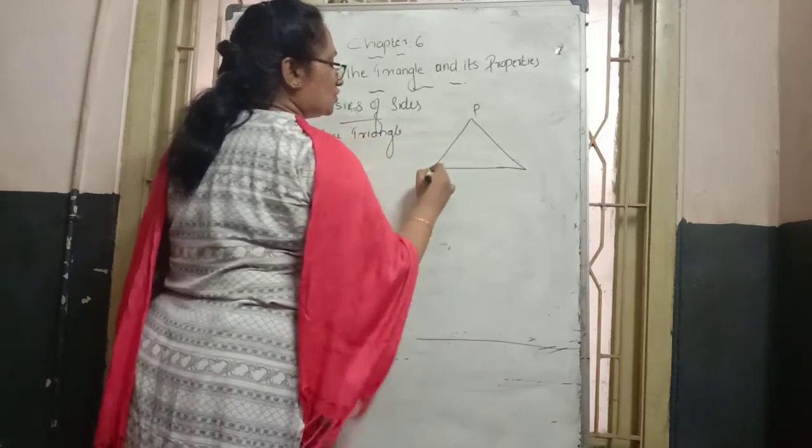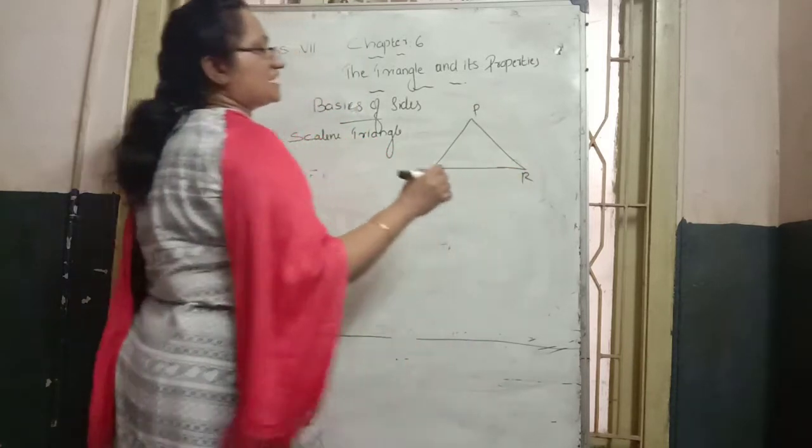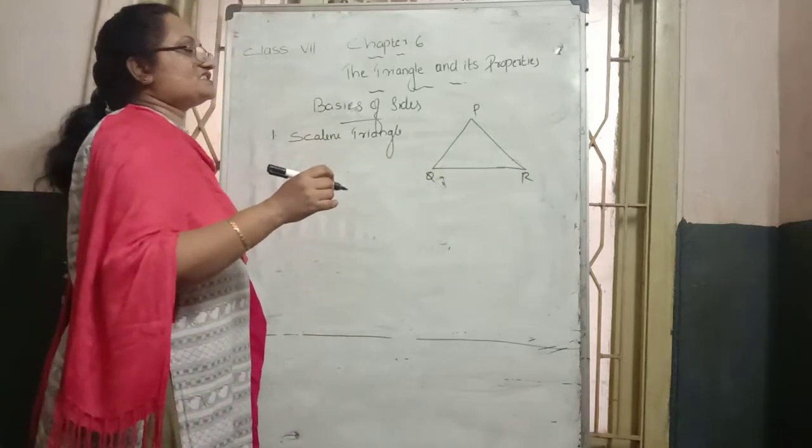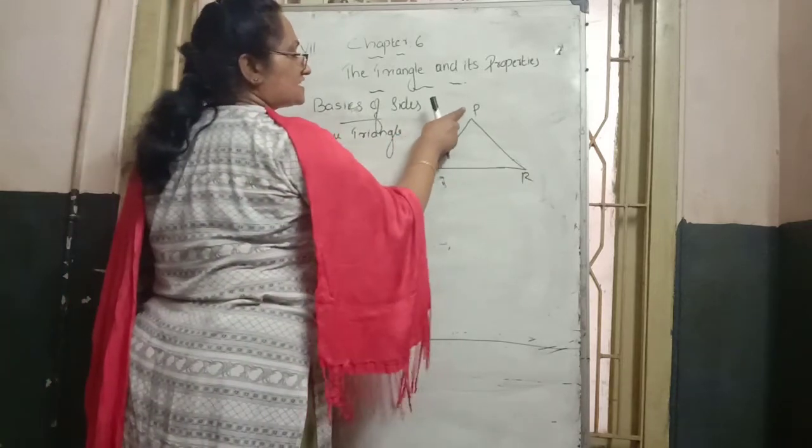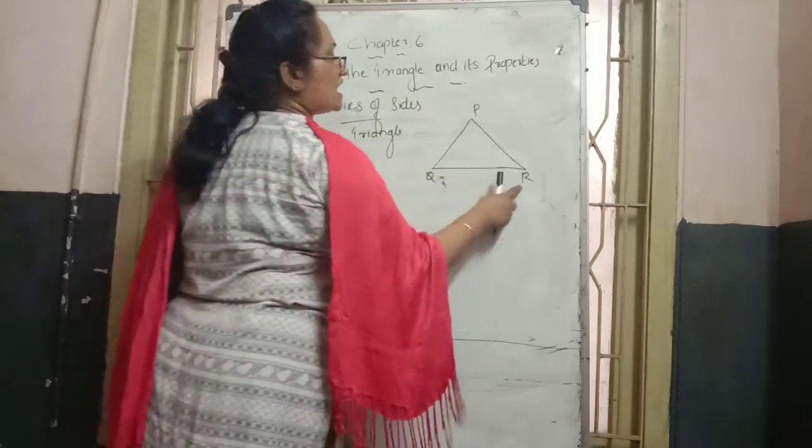Here PQR is the name of this triangle. How many sides does it have? Three sides: PQ, QR and RP.